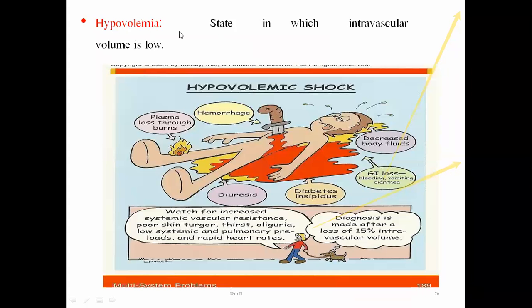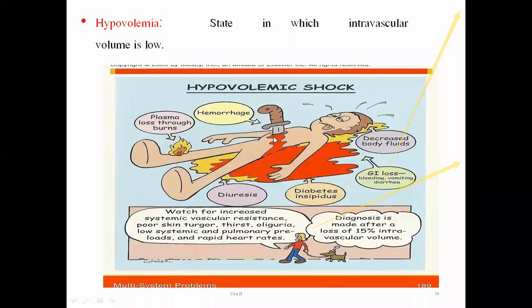And the third situation, a very important one, is hypovolemia, a state in which the intravascular volume has been reduced. The hypovolemic situation will occur in these conditions: hemorrhage, severe blood loss due to any accident or injury to internal organs of our body.